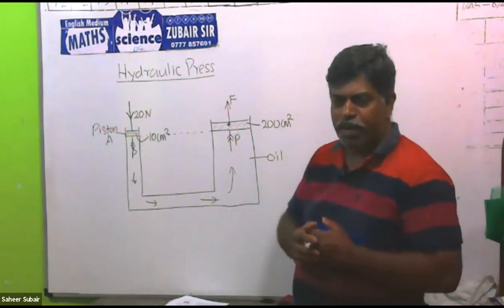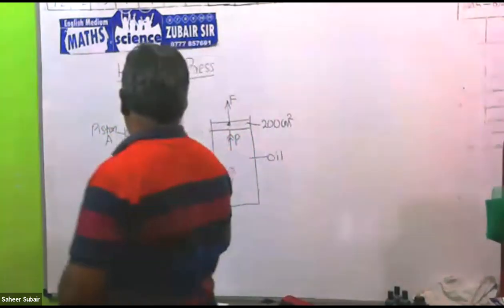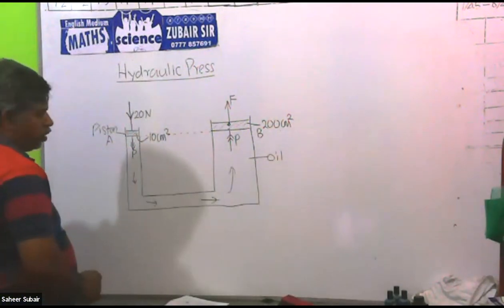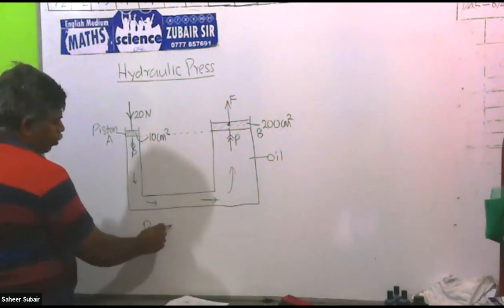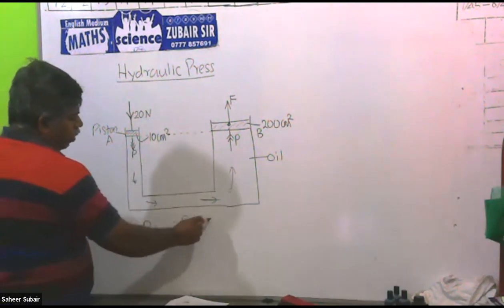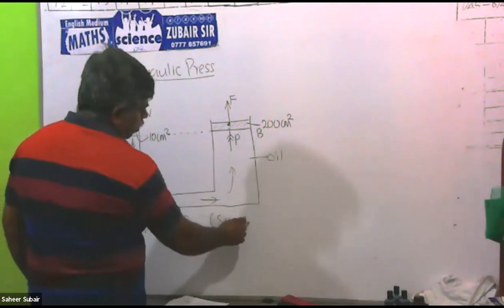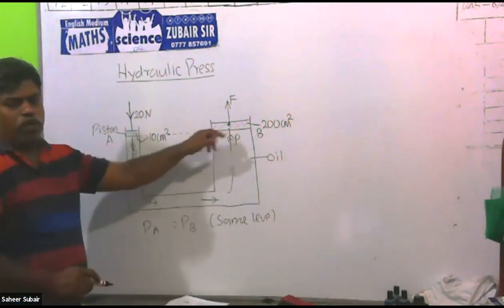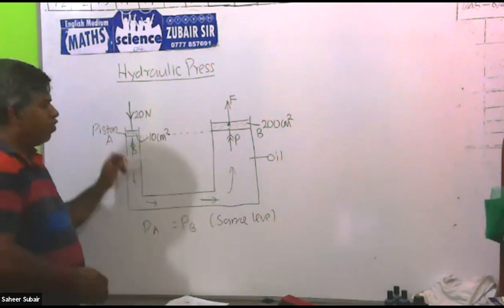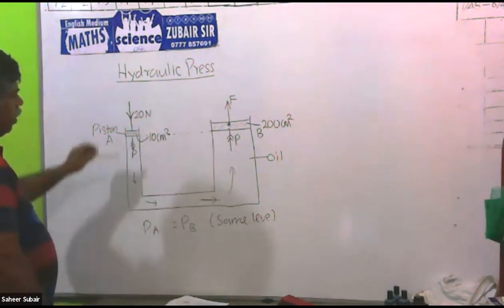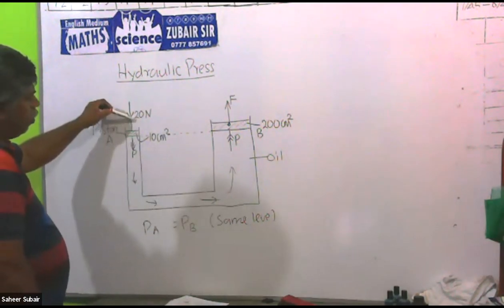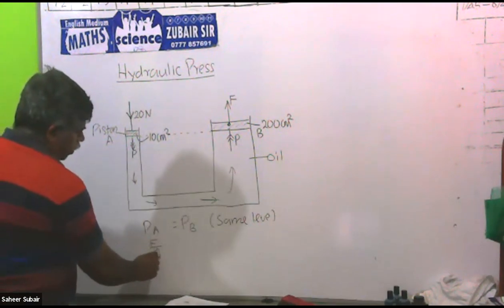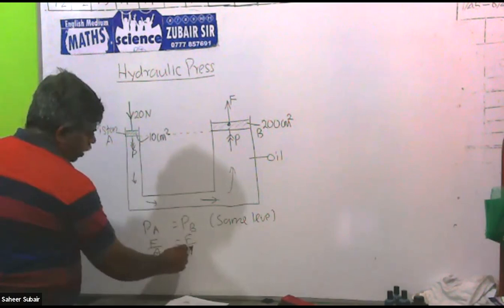We'll say this point is B and this point is A. The pressure at A should be equal to the pressure at B because they are on the same level. Here pressure is equal to force divided by area. Force over area is pressure, and here also force over area.